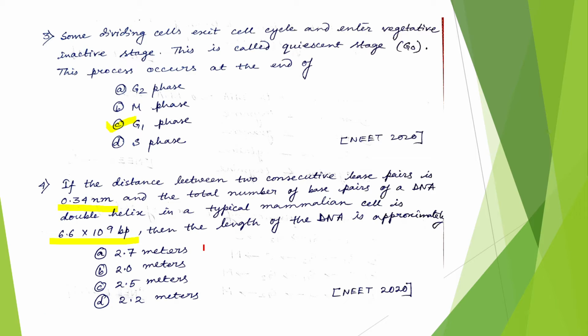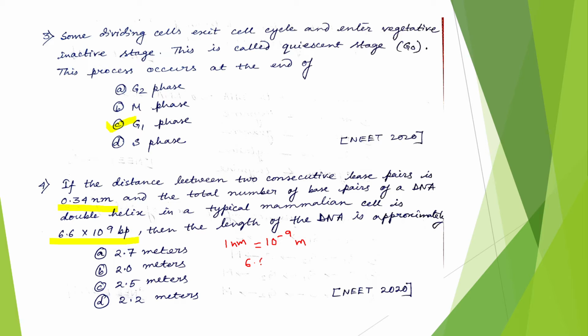Okay, see, from here you need to first convert the nanometer into meter. See, we know that 1 nanometer equals 10 to the power minus 9 meter. Okay, 1 nanometer equals 10 to the power minus 9 meter. And here it is the distance between two consecutive base pairs, 0.34 nanometer. Now your DNA contains 6.6 into 10 to the power 9 bp. So what will be the entire length of DNA? It would be